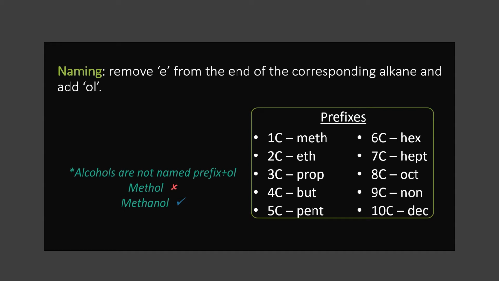Alcohols are not named prefix plus ol. Remember that, very important. Don't write methyl, it's wrong. We have to write methanol. Not ethyl, it's ethanol. Propanol, butanol, pentanol, hexanol, heptanol, etc. Okay, clear? So when we give the name, we just need to change the E of the alkane to ol.